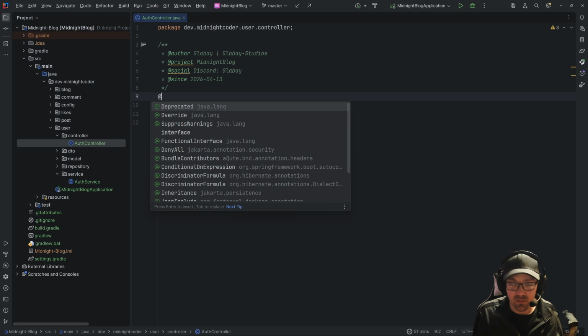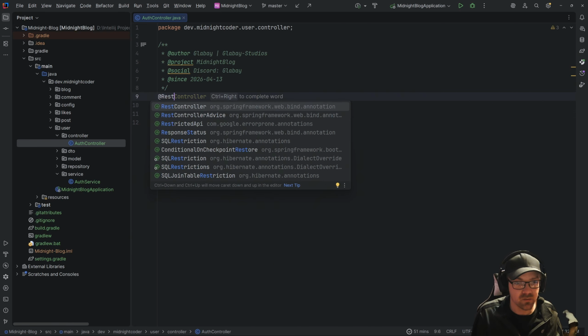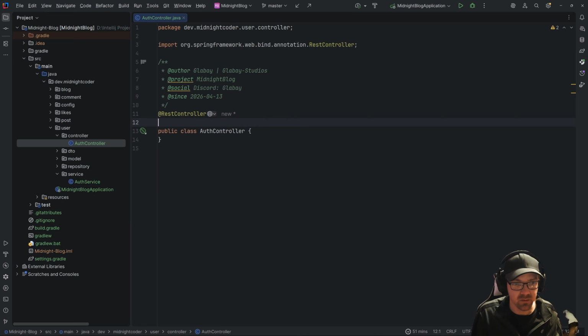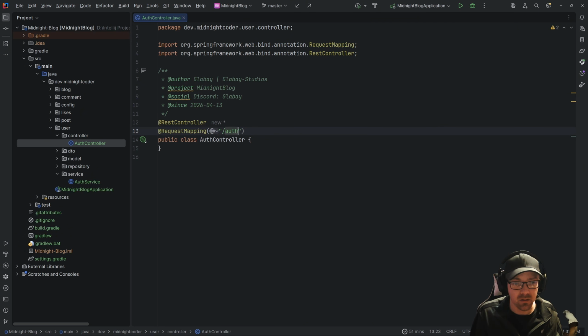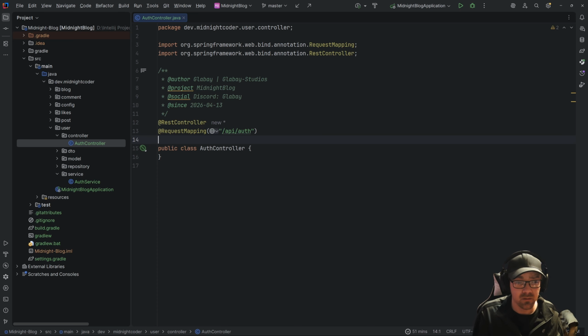So this is now going to be a REST controller, since we're working with RESTful information here. And we're going to say that there is a request mapping of auth. No, it's going to be API/auth.